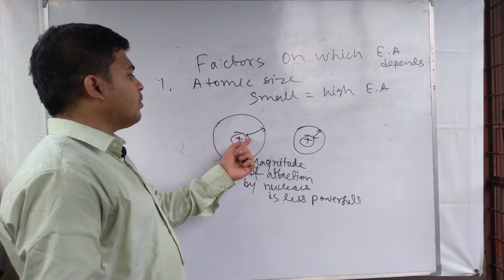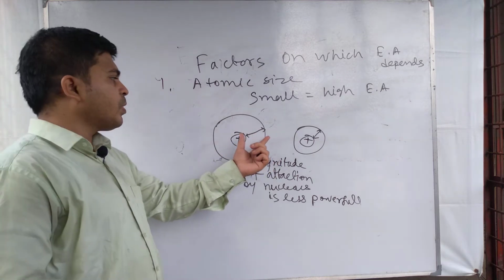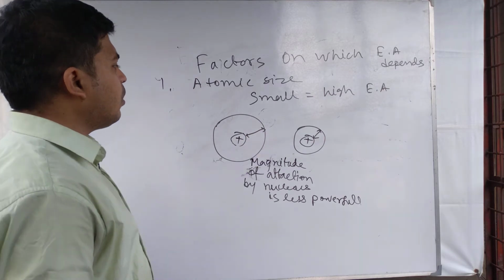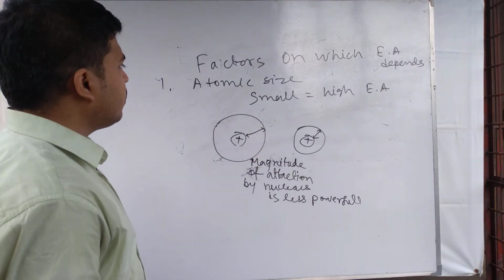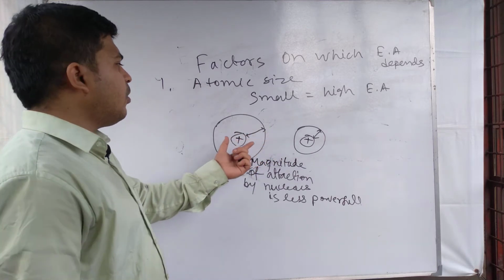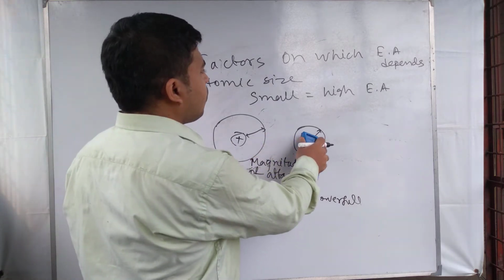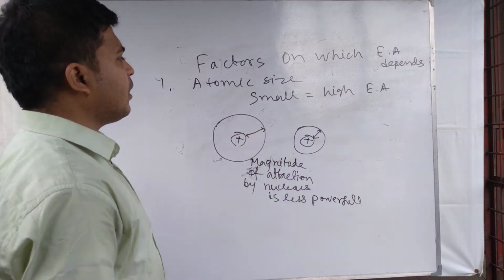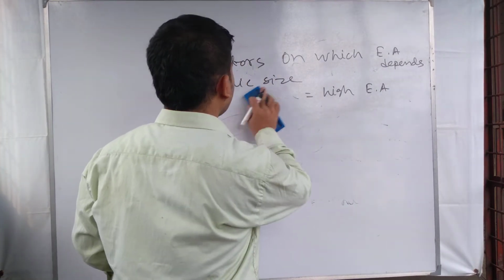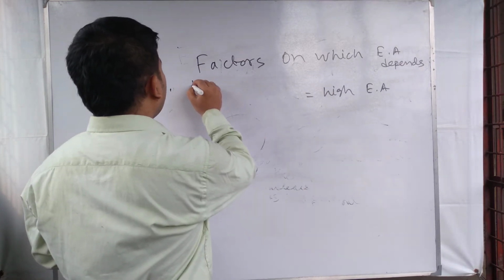For a large atom, the distance between the nucleus and the outermost shell is larger. So the nucleus cannot attract the outermost electron tightly, and for this reason the atom does not feel much attraction for an extra electron. So in the case of small size, electron affinities are higher, high electron affinity. Next important thing after size is nuclear charge.